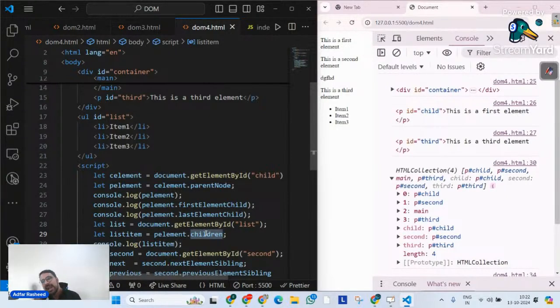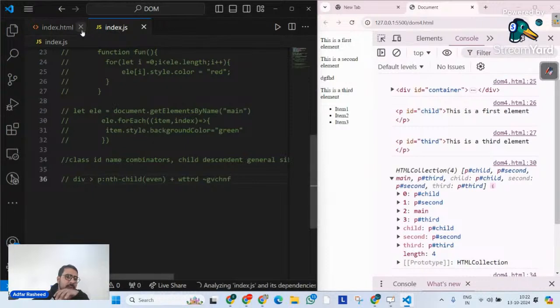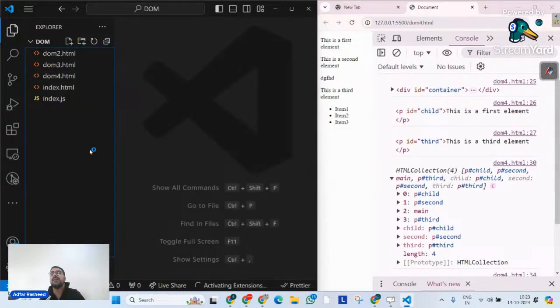After that, we discussed next element sibling. It gives me the next sibling element of the specified element. Previous element sibling simply returns the previous sibling element. First element child gives the first child of a specified element. Last element child gives me the last element of a specified parent. So these are a few of the traverser methods, and I'm sure there are a lot of other methods as well. Moving forward, we have now understood very many methods with the help of which we can find a node. Do we all agree with that? Of course, yes.